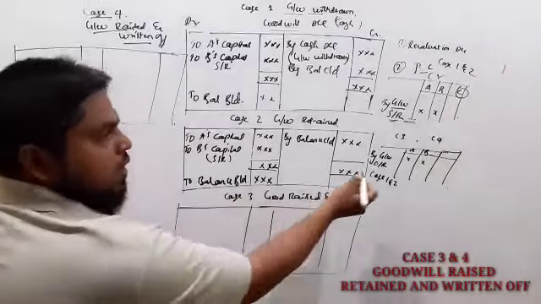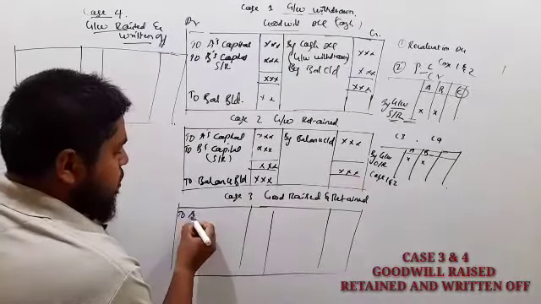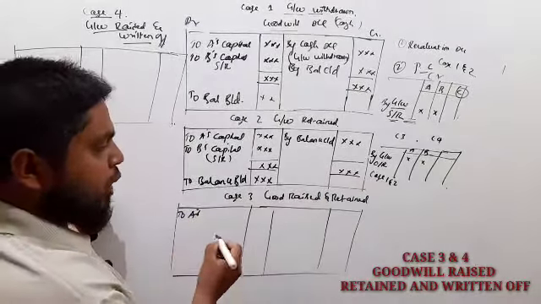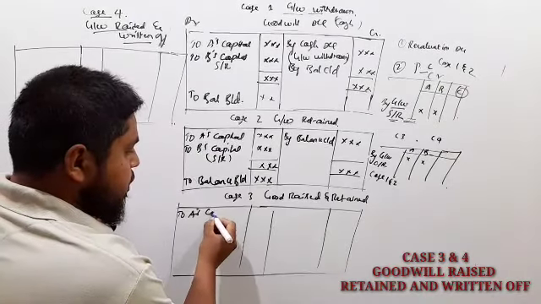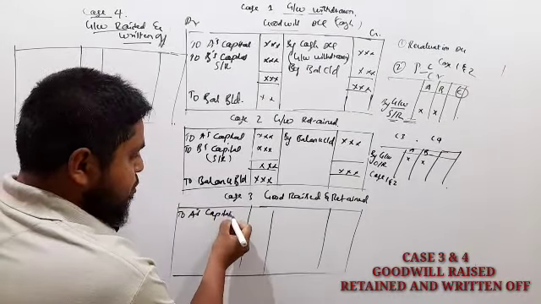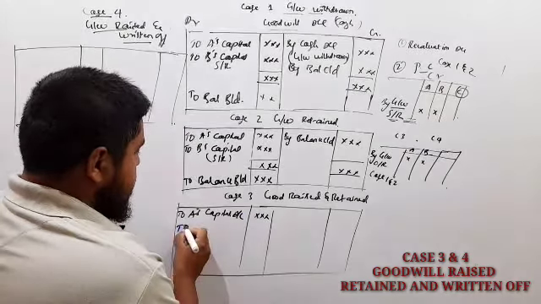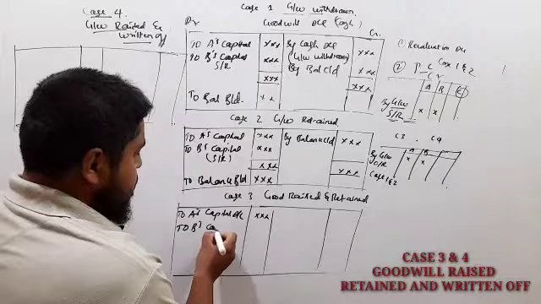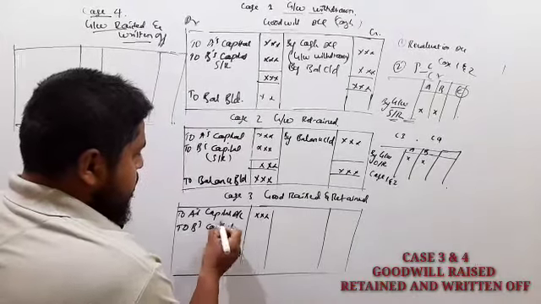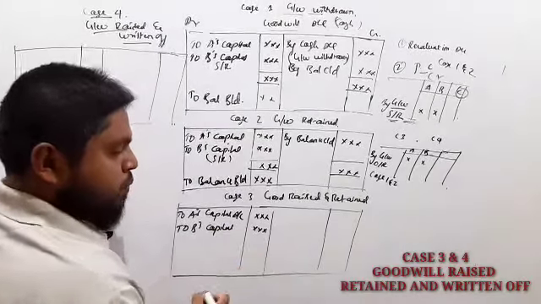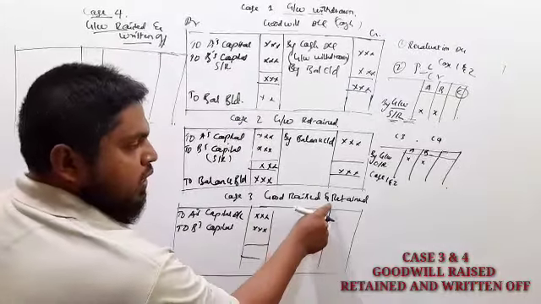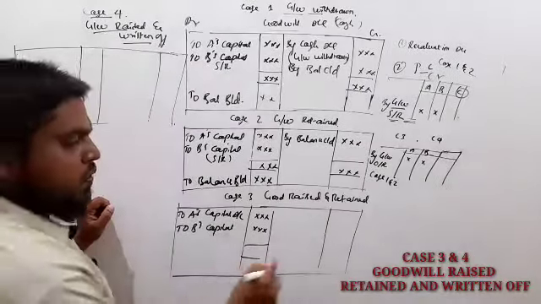So here this goodwill amount we are going to share among the old partners, that is A's capital account, next to B's capital account. So goodwill is retained in the business.